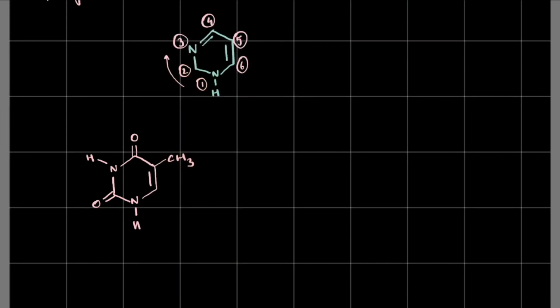It should be 1,4-dioxo 5-methyl pyrimidine, right? That's it, just follows a logical sequence like that. But we don't call it that. That's a mouthful of a name. We call it thymine. Thymine, right? We go by the British pronunciation on this one.